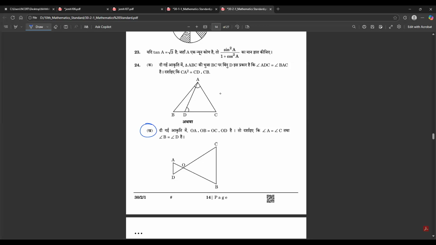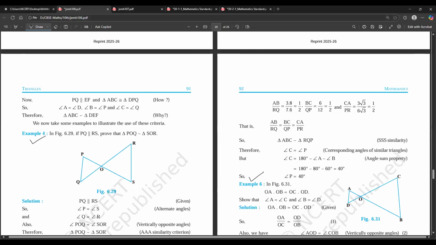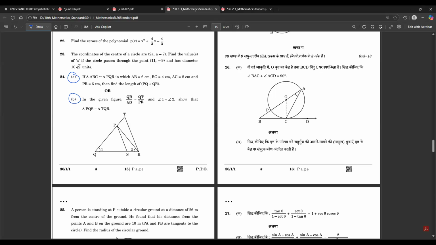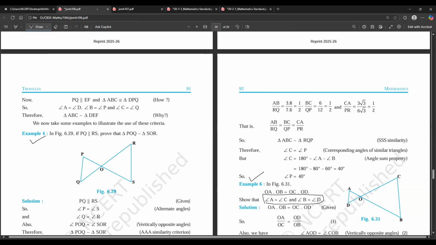This particular figure and this one. This set is set 2-1, and this set is set 1-1. These are different questions. But even this question, QR by QS, remember this particular figure. Let me show you.